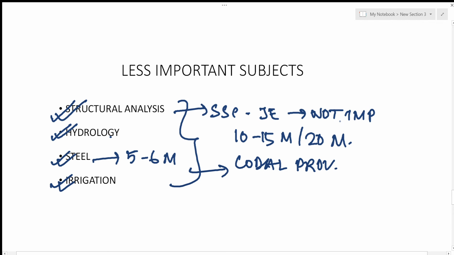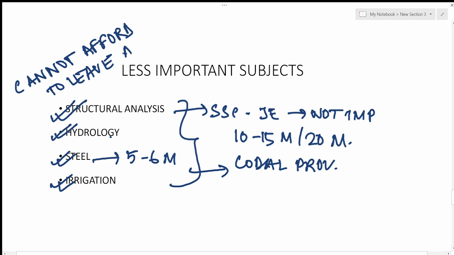So what I would suggest is, you can't leave those subjects at all. As a matter of fact, for any competition, the level of competition is such that you cannot afford to leave any subject, because if you leave a subject, and let's say a very easy question comes from there, you would be losing those marks and everybody else would be scoring in that. So you can't leave any subject.